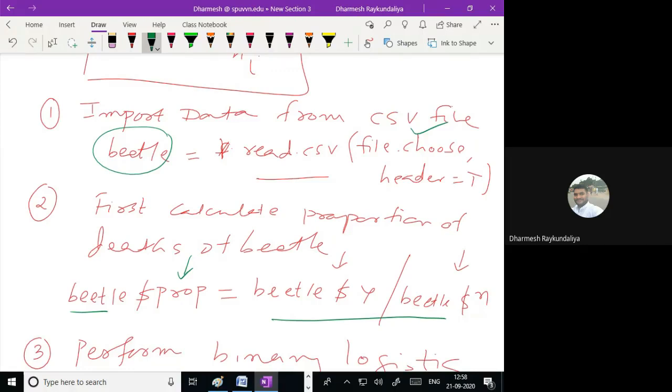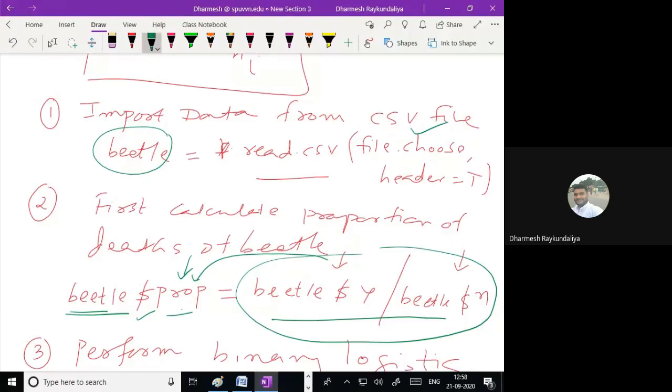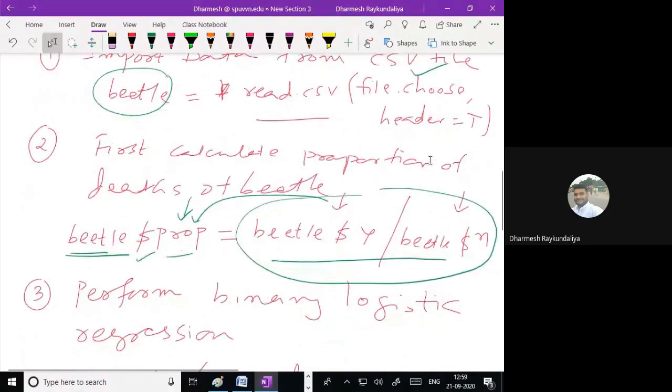On the left hand side, you have to write the data file name where you wish to store. So you wish to create a new variable, so you have to just give the dollar and variable name. Whatever the output you have created on the right hand side will be stored into the variable proportion. So that is the use of a $ sign. On the right hand side it is extracting, on the left hand side it is adding the variable.